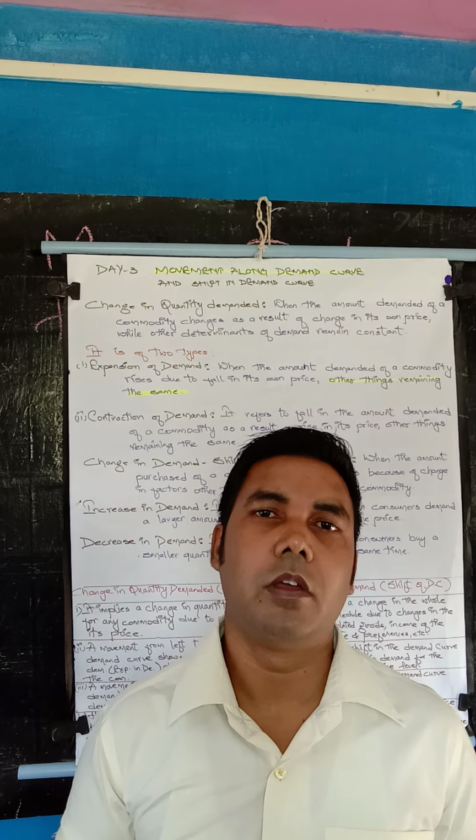It is called a shift in demand curve or change in demand. Your demand is changing. Here the quantity demanded is changing, but here it is change in demand or shift in demand curve. Yes, the demand curve is shifting.